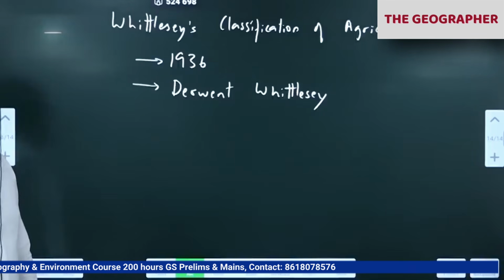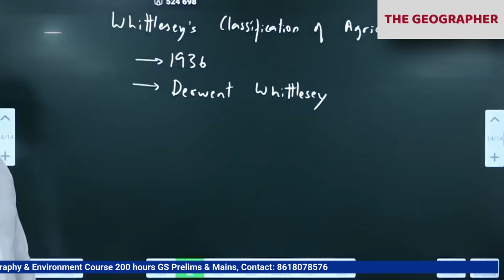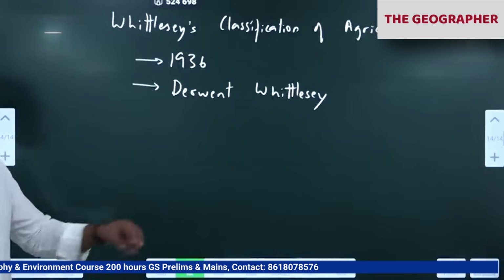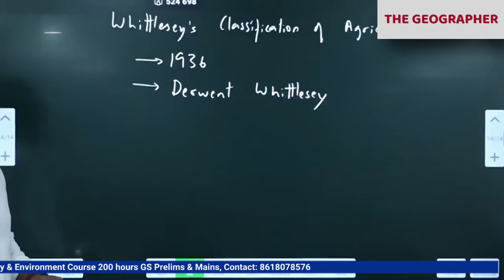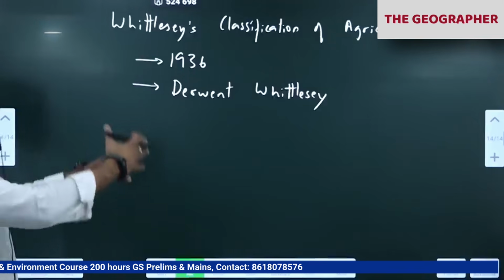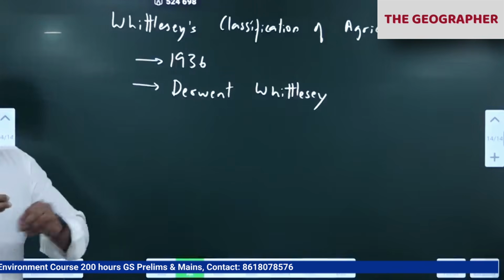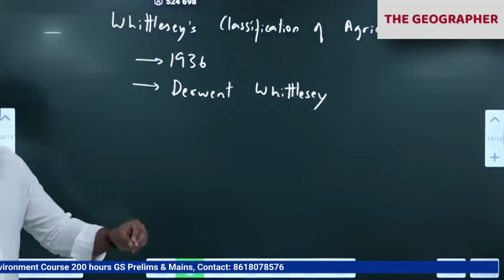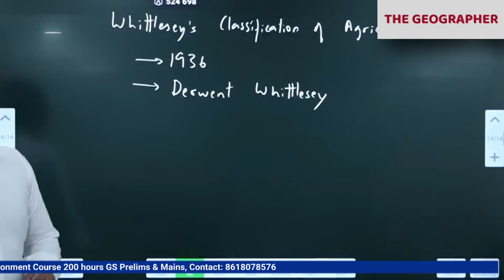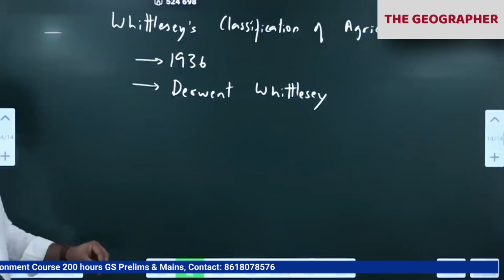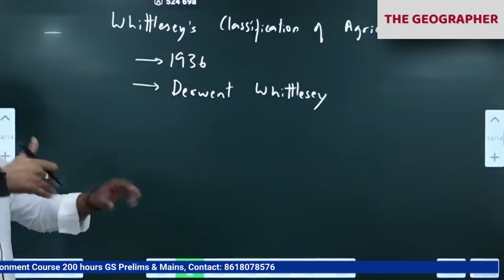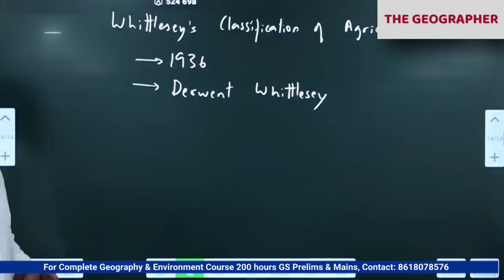You got it? He wrote in such a way that he gave no chance to others to come up with any other classification. Because, let's say if I'm giving a classification, if there is some discrepancy in that, somebody else will come and give another classification. Some changes will be there. But this fellow made sure that he has given all types, all forms of agriculture for the entire world.